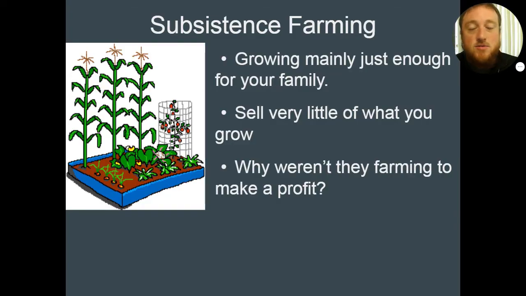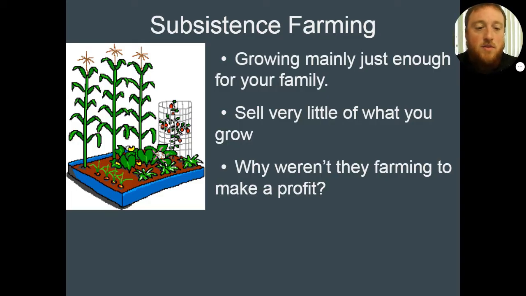You might be able to sell some things here or there, or trade. Maybe you grew more beans and you needed some carrots, and you could trade with the people there. But that's pretty much what would happen, and that was about it. You wouldn't have goods being sent over to England or anything like that. Mostly it was made for your family. So subsistence farming was the main role of agriculture in New England, which is the exact opposite of the southern colonies, which hopefully you'll learn about in the southern colony video.